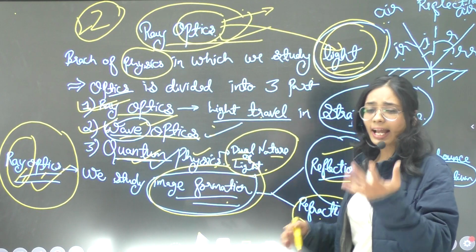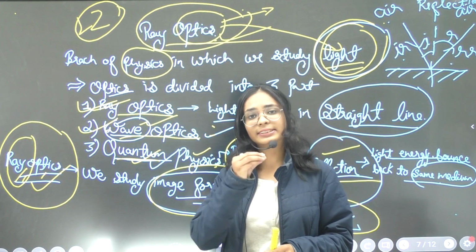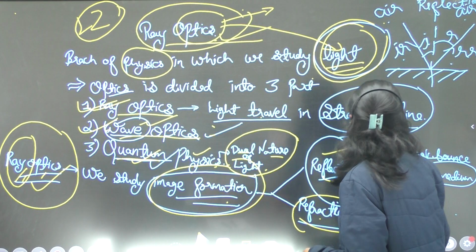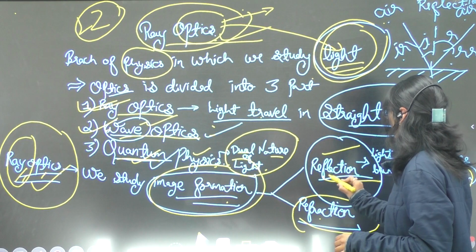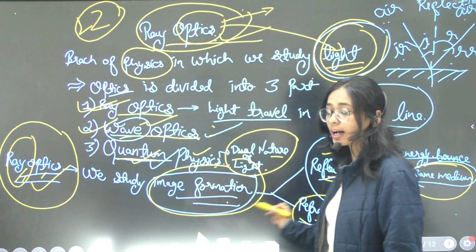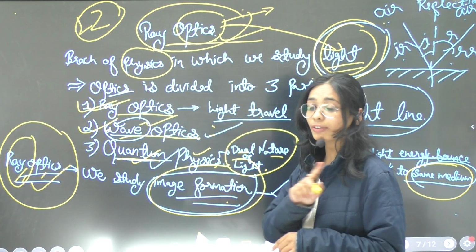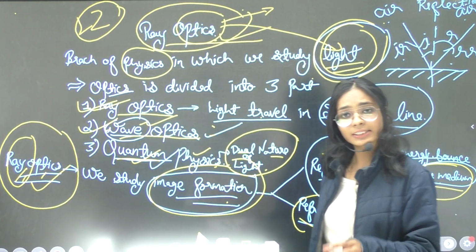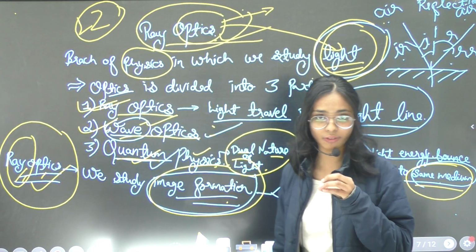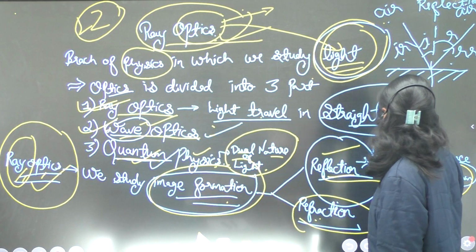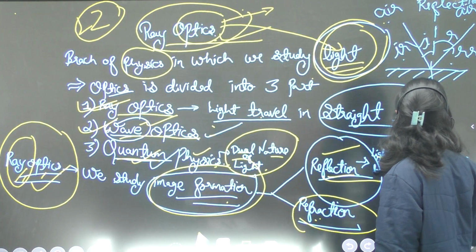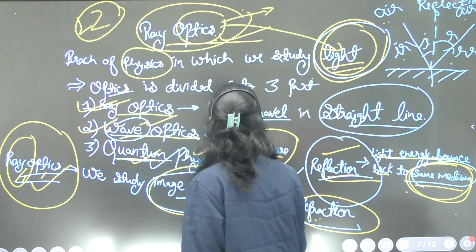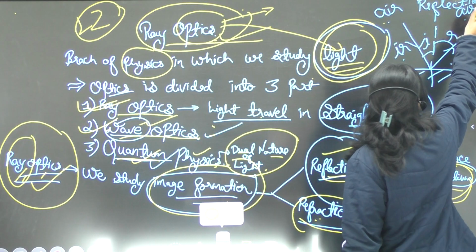What is actually the reflection of light? It is just the bouncing back of light in the same medium. Same medium means it is reflection, because refraction occurs in a different medium. So if we get any words like same medium, we are dealing with the reflection branch of ray optics. Light energy bouncing back to the same medium is reflection of light.